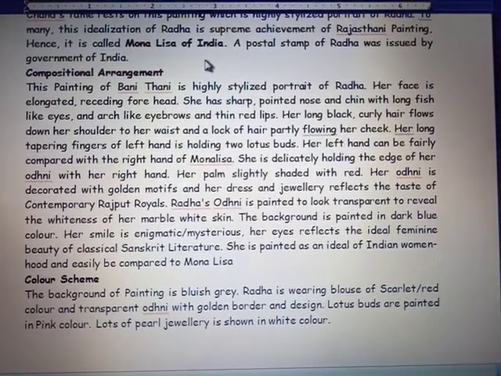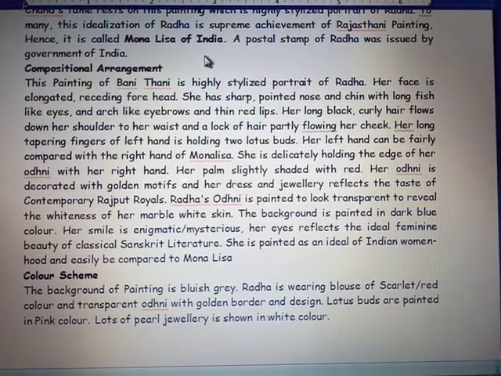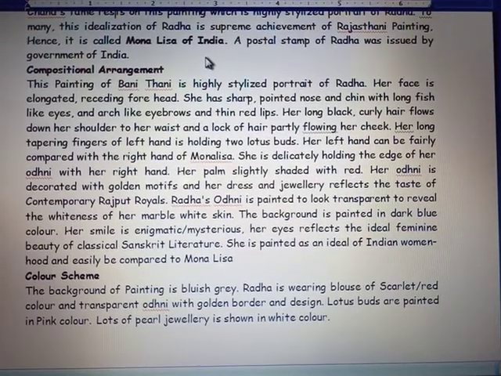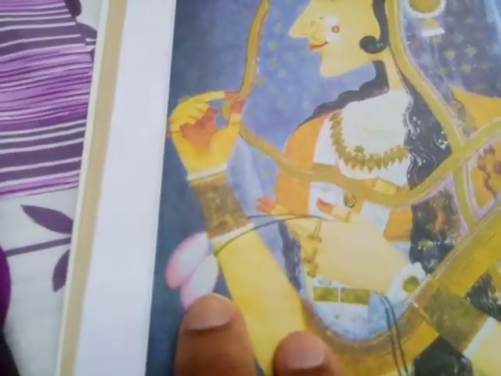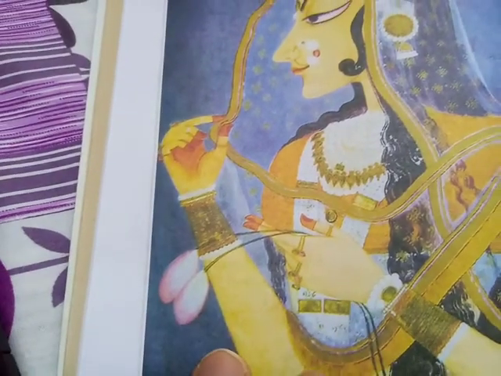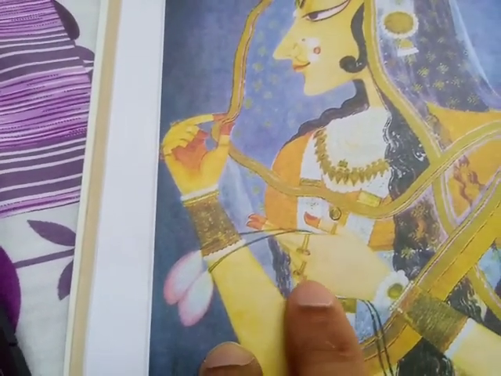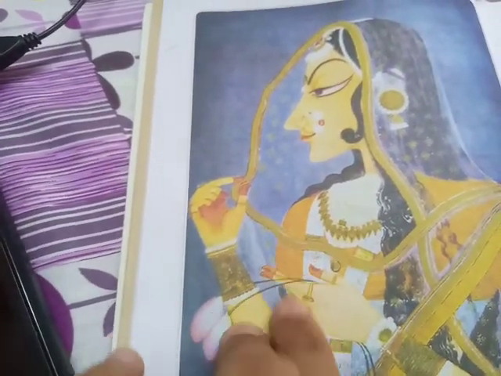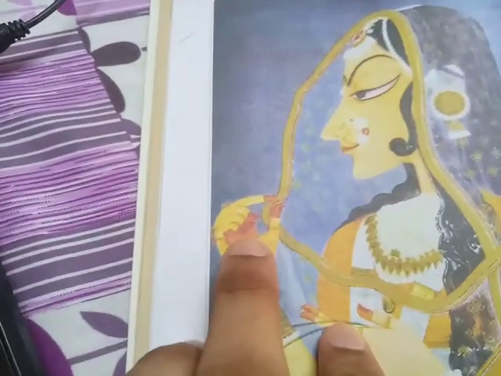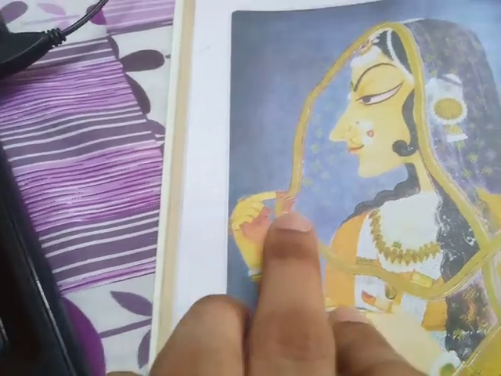She is delicately holding the edge of her odni with her right hand. See, this is her left hand, which is holding two lotus buds, and it can be compared with the right hand of Mona Lisa, and the right hand is holding the edge of her dupatta.